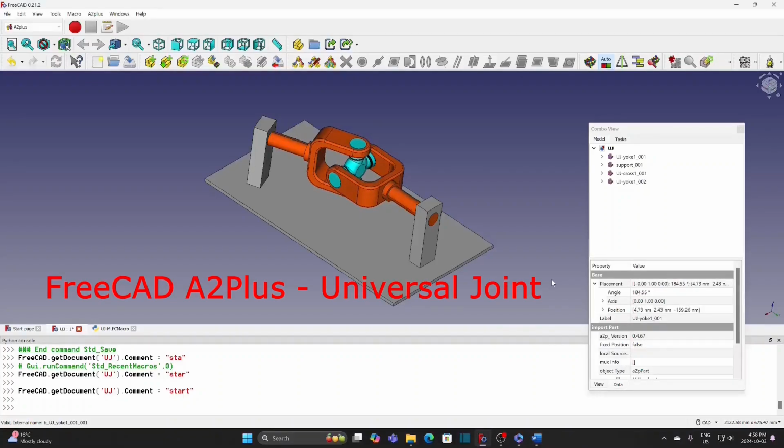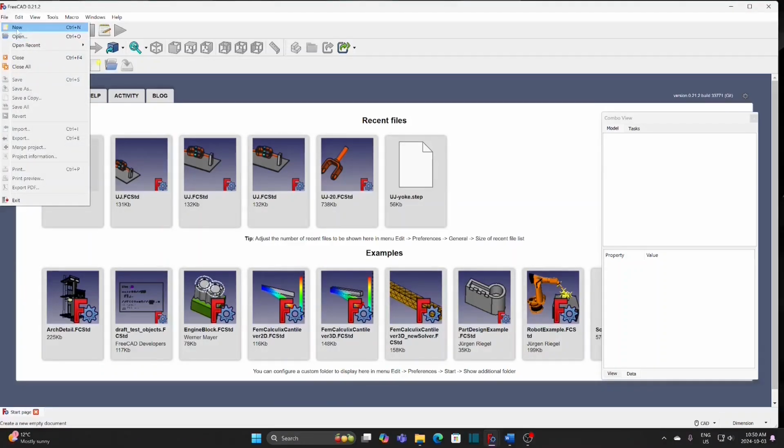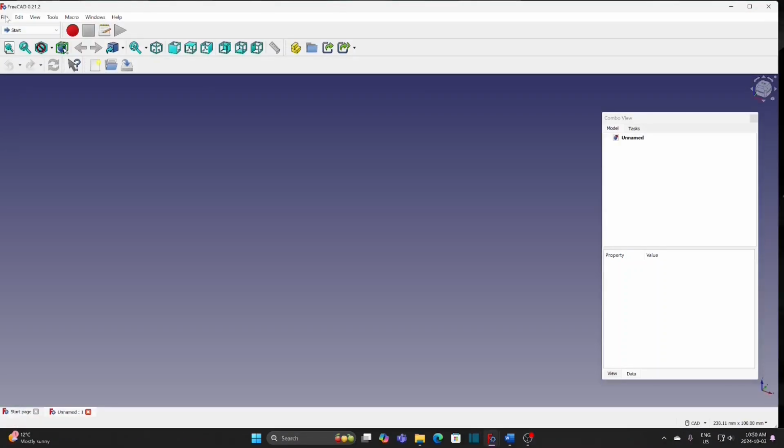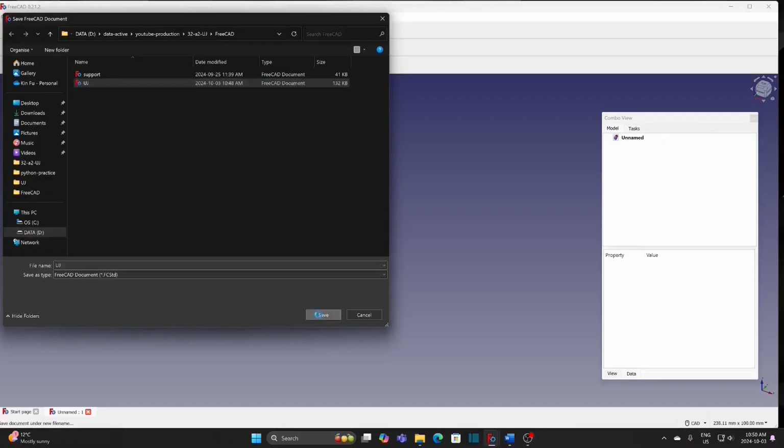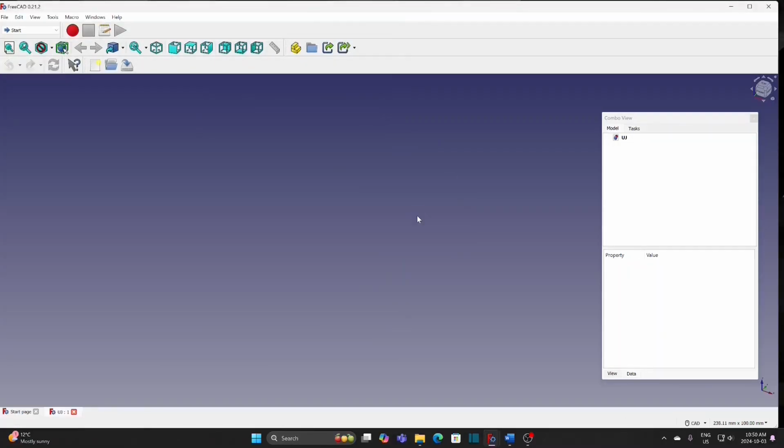This video will show a universal joint assembly and animation using FreeCAD A2Plus workbench. Let me start now. Create a new file. Switch to A2Plus workbench.